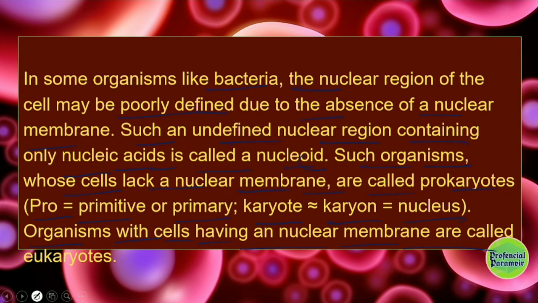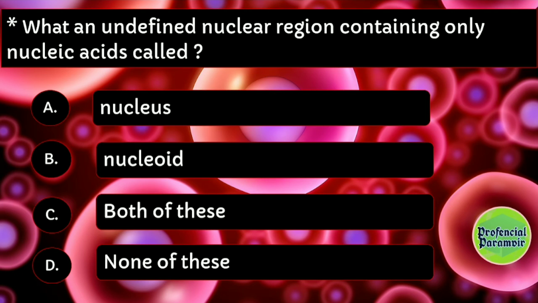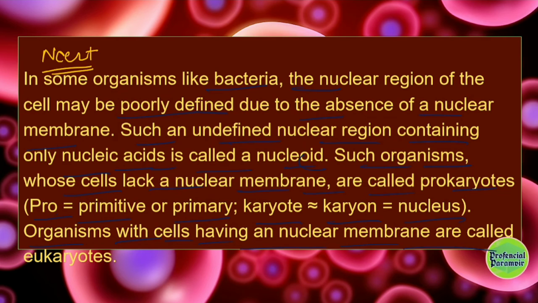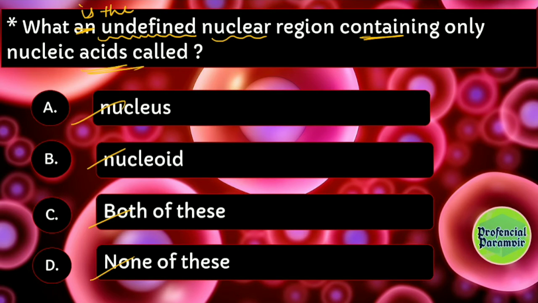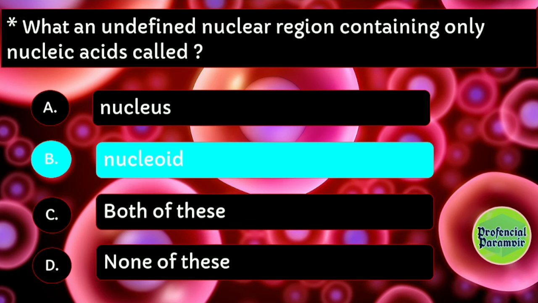By the way guys, I have made this case study and I have taken this from the NCERT book only. You can find the same paragraph in NCERT also. Here's the first one. What is the undefined nuclear region containing only nucleic acids called? Nucleus, nucleoid, both of these, none of these. Guys, this question is from the first and second line. The nuclear region of a cell may be poorly defined due to the absence of nuclear membrane. Such an undefined nuclear region containing only nucleic acids is called a nucleoid. So the right option will be option number B.